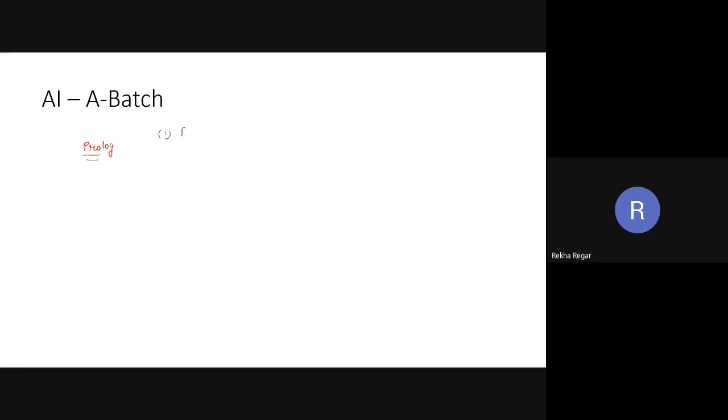One is programming and the second is logic. So Prolog is, you can say, a combination of programming with logic, programming basically intended for logic. The word Prolog comes like this: the first three letters from programming and the first three from logic. Likewise, the word Prolog was created and given as a language.